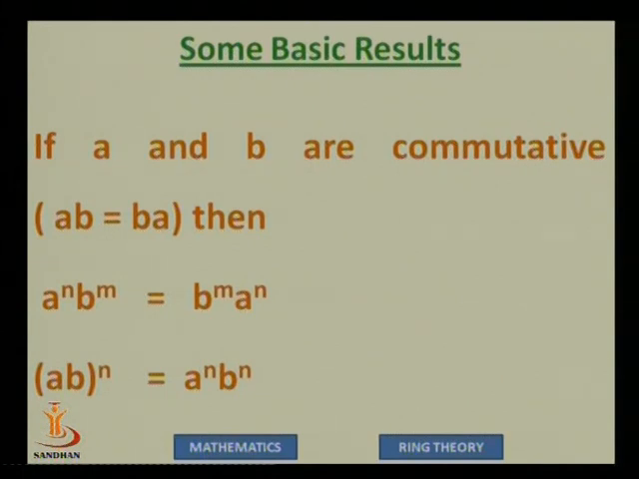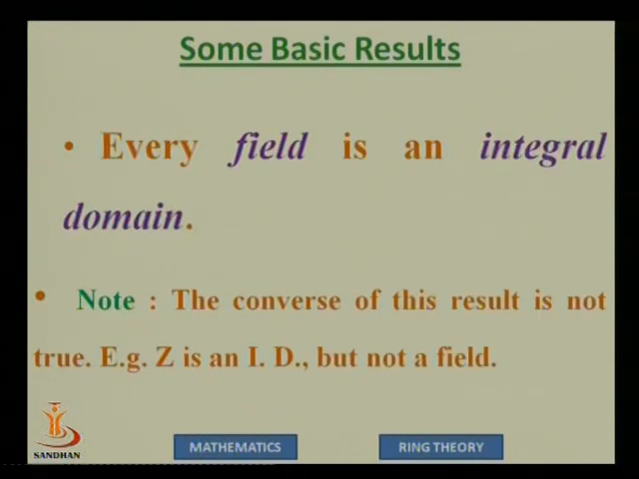Now if a and b follow commutativity, that means ab is the same as ba, then two more properties. a raised to n into b raised to m will be the same as b raised to m into a raised to n, a commutativity kind of thing. And secondly, (ab) whole raised to n is equal to a raised to n into b raised to n. So this is again one more property. These are all simple looking properties for our usual number system, but luckily they are available for ring theory also. And now we come to some serious results.